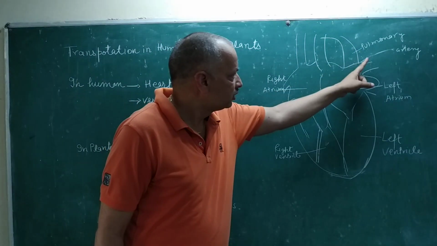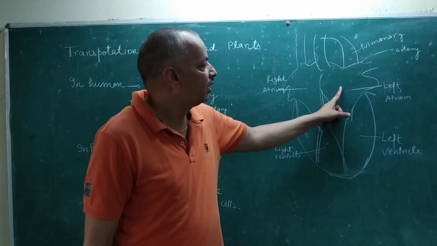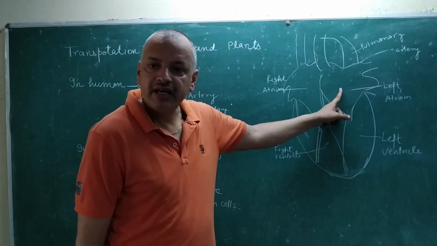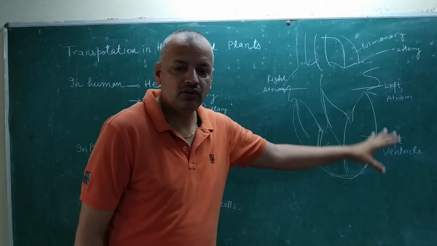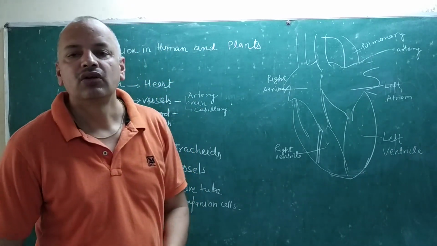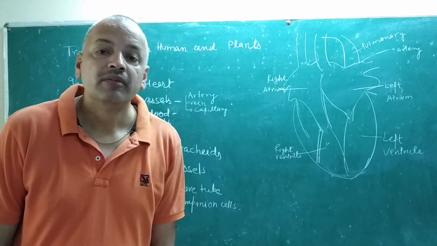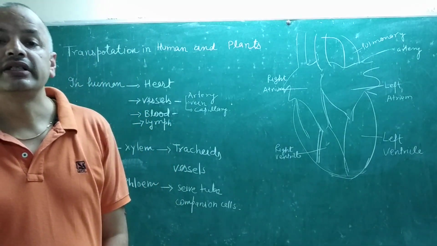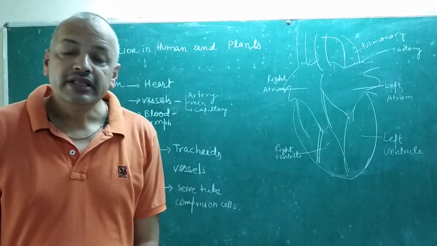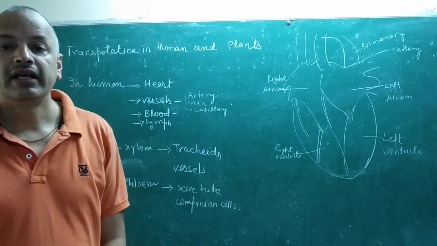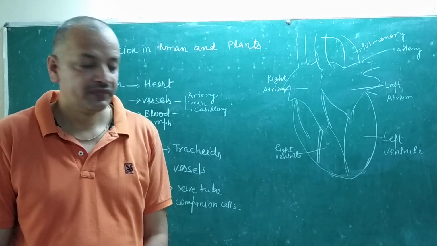Again the lungs transfer oxygenated blood to the left atrium, then to the left ventricle, and then to the whole body. This circulation goes on very easily inside the body because the heart is the pumping organ that continuously pumps the blood in a rhythmic, fixed pattern.